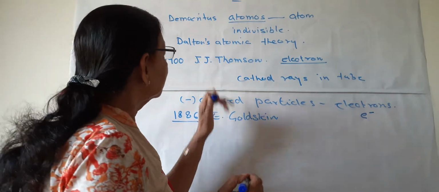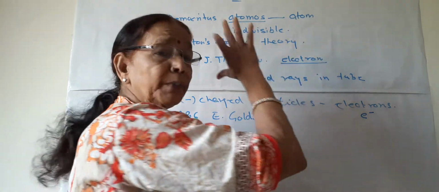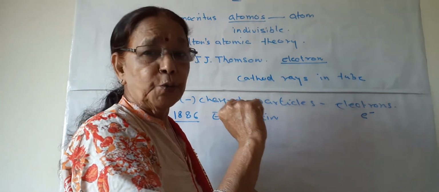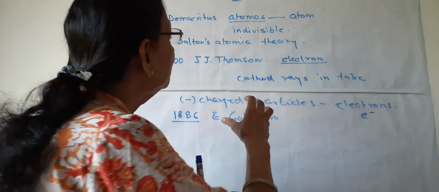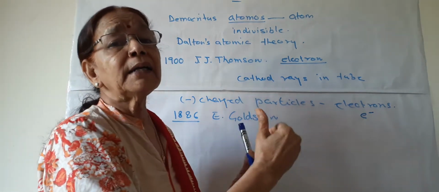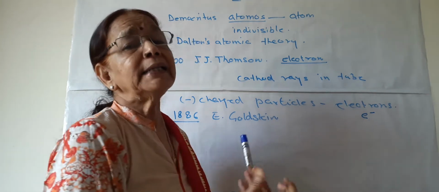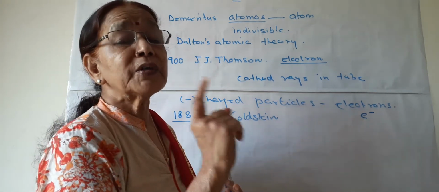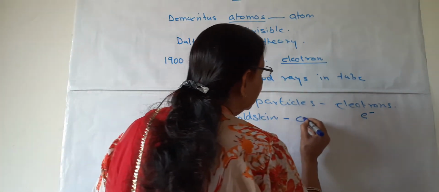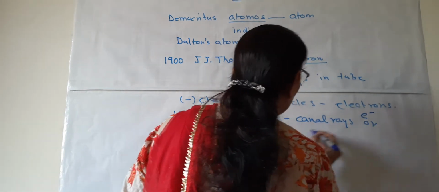In 1886, before this, he was also performing some experiments in the discharge tube. What he saw was that with cathode rays, some other rays were also emerging, and these rays have positively charged particles, and he called these rays canal rays or anode rays.